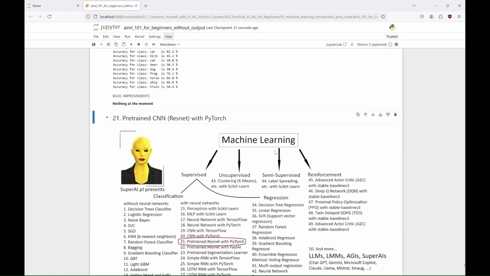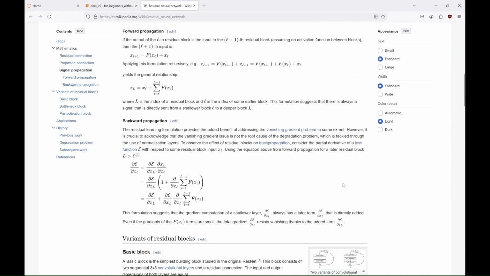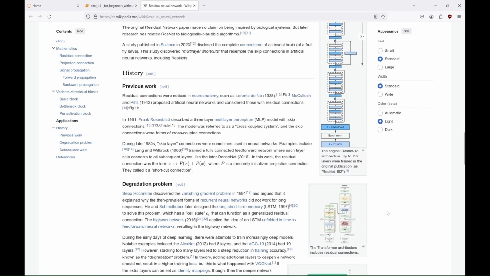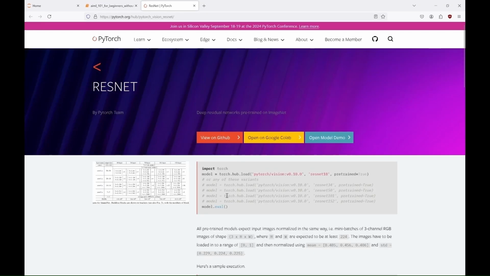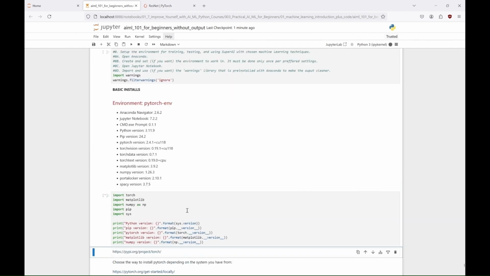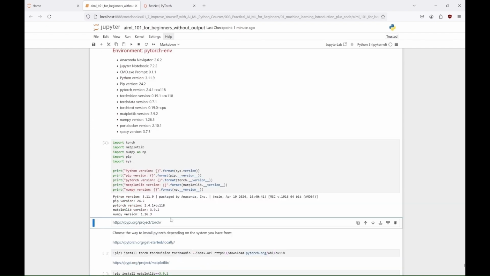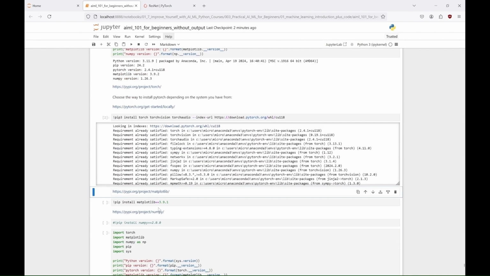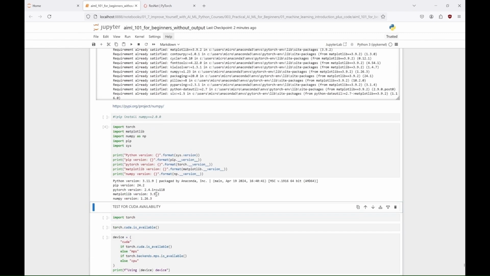Okay, now, we'll use a model called Resnet. Resnet, residual network, is a type of deep convolutional neural network that includes shortcut connections, which allow the model to skip layers. This helps address something called the vanishing gradient problem, making the network easier to train and enabling it to learn more effectively, even in deeper architectures. We'll be using Resnet 18, which has 18 layers, but there are versions with hundreds of layers for more complex tasks.